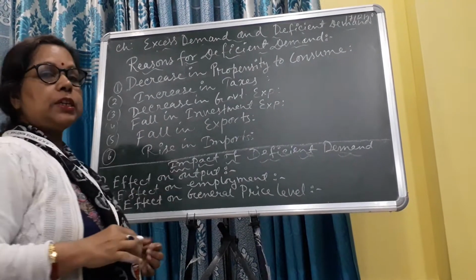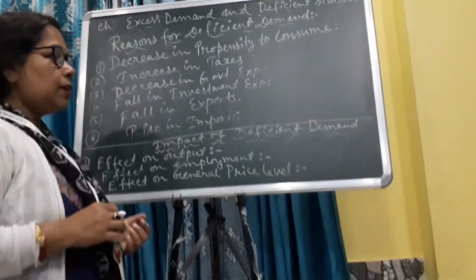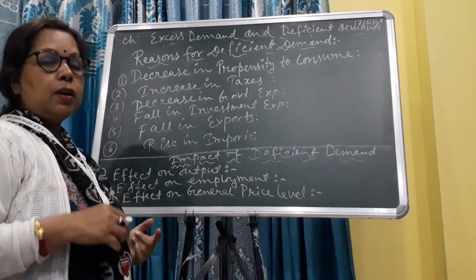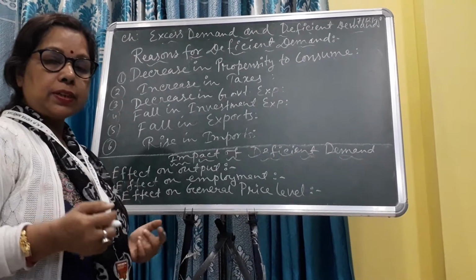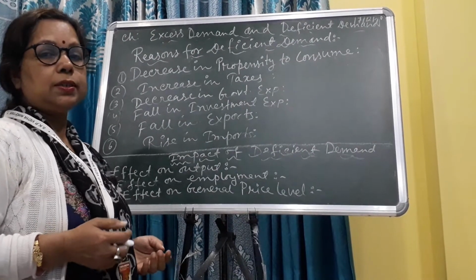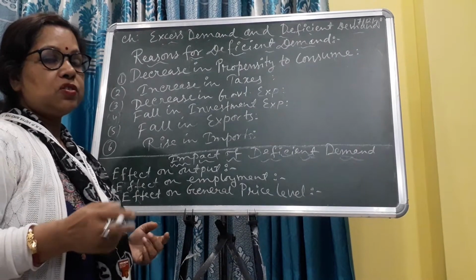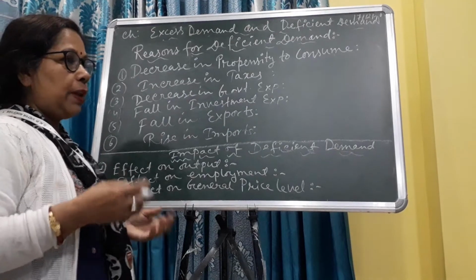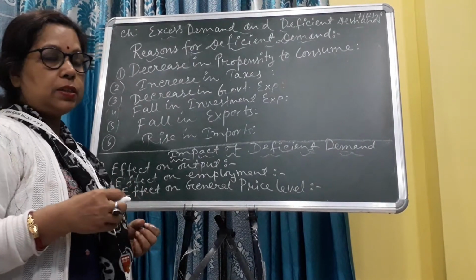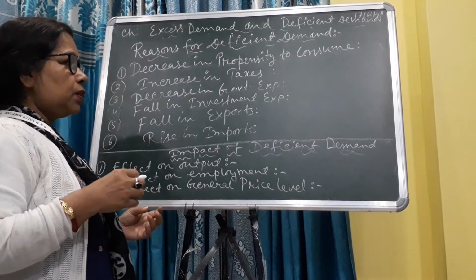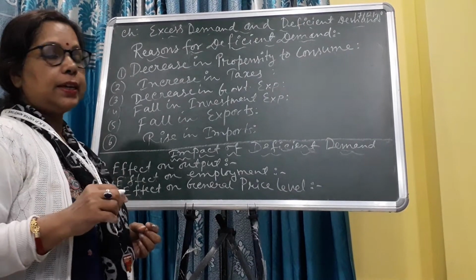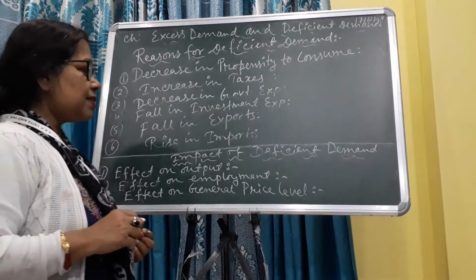Number four, fall in investment expenditure. It is clear that when income decreases, saving decreases, and investment also decreases. When investment decreases, it is not possible to establish new plants or machinery or industry. So due to lack of investment expenditure, aggregate demand is less than aggregate supply.